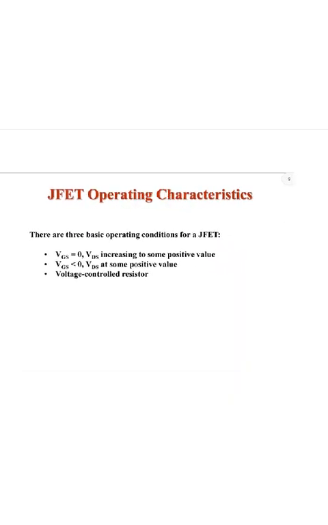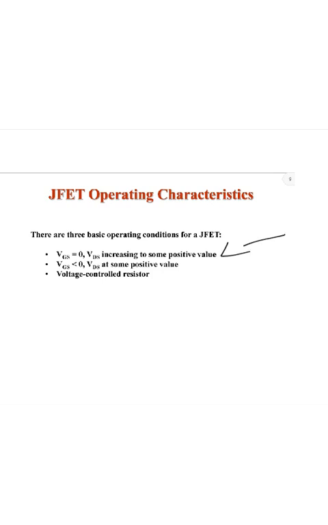So JFET operates in three basic operation conditions. What are those? VGS is 0, VDS is increasing to some positive value. VGS is less than 0. If 0 is greater than VGS, VDS at some positive value, it is a voltage control resistor.